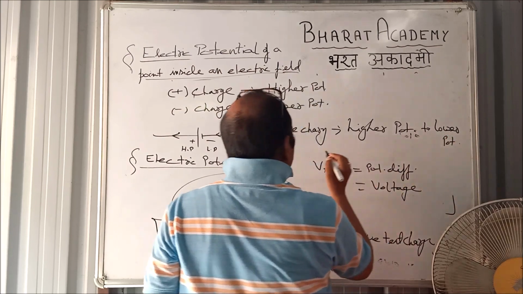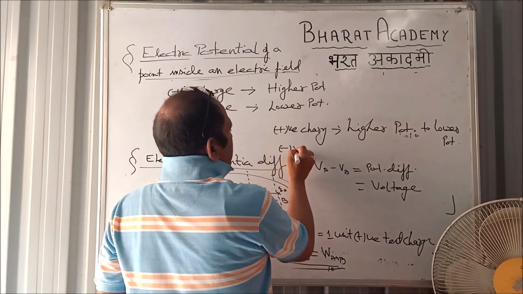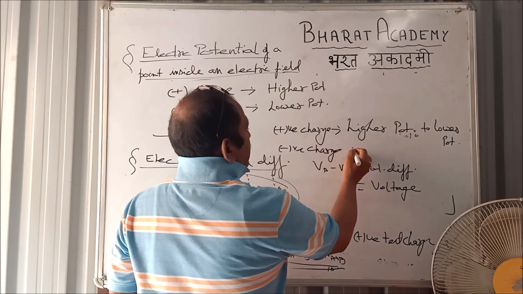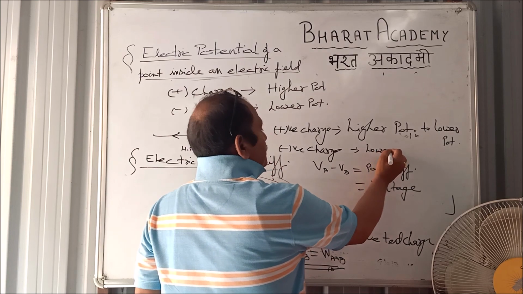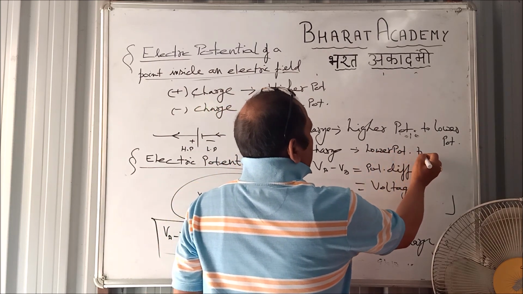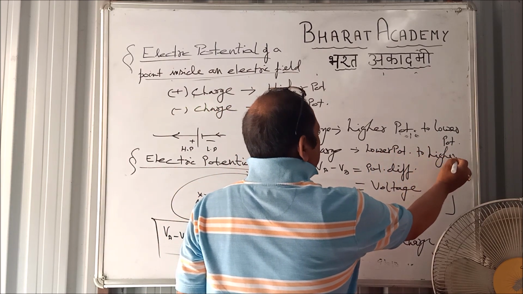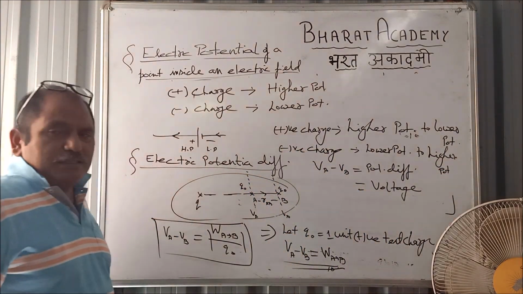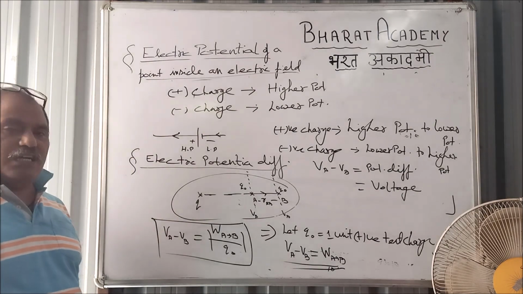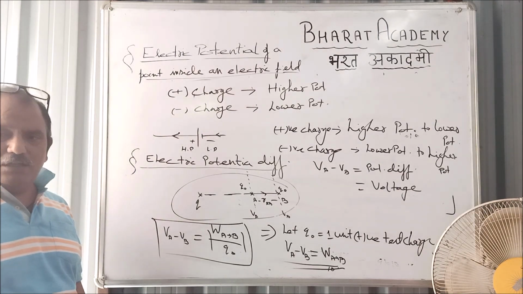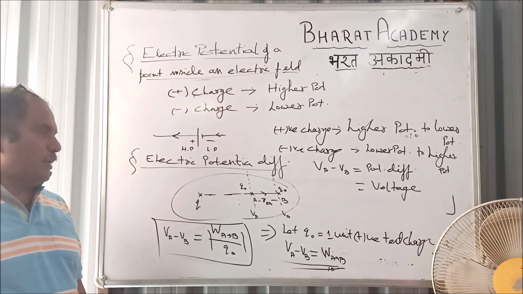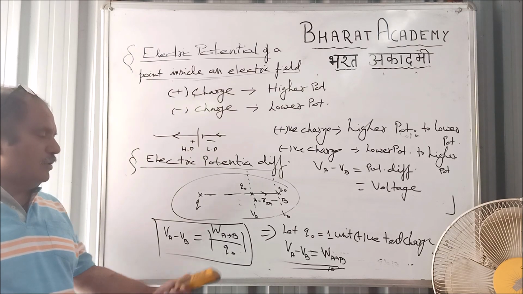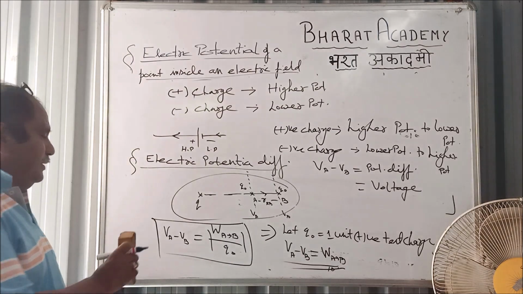For a negative unit test charge, for negative charge, it will be from lower potential to higher potential. That's how we define it. Amount of work done to displace a unit positive test charge from a point of higher potential to a point of lower potential. That is electric potential difference, or generally we call it voltage, right?